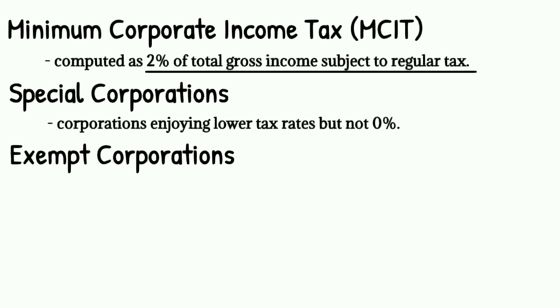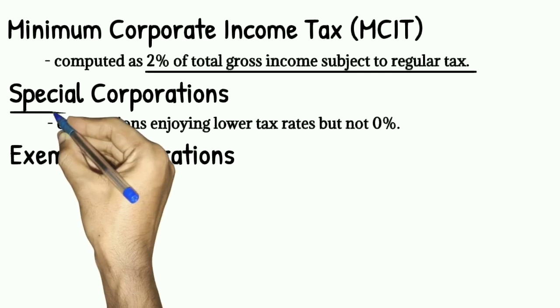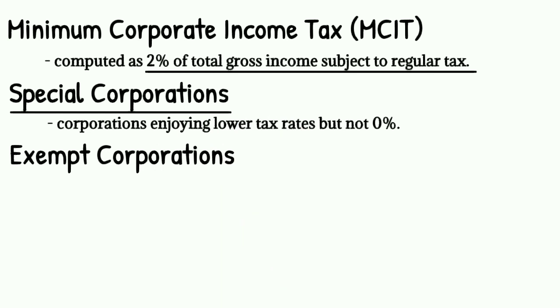Ang examples ng special corporations ay private schools at non-profit hospitals. Those are just some of the examples of special corporations. Actually, sa mga nakaraang lessons, nasabi ko na yung mga examples ng special corporations.